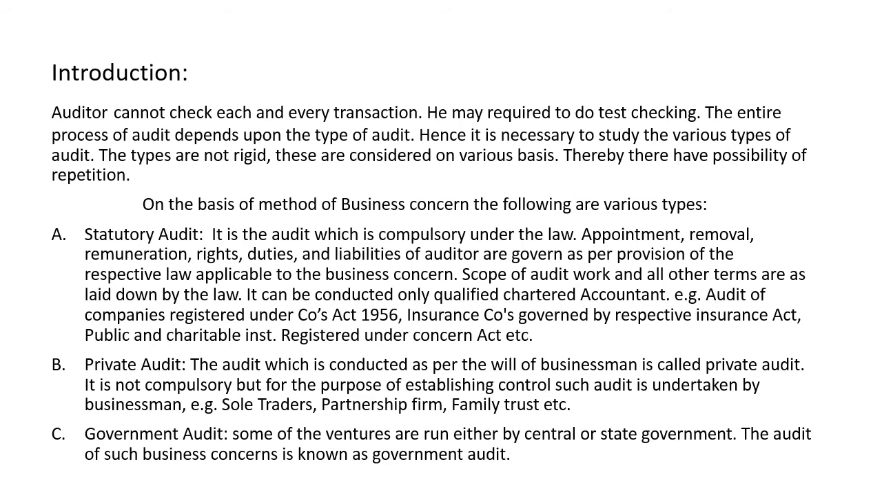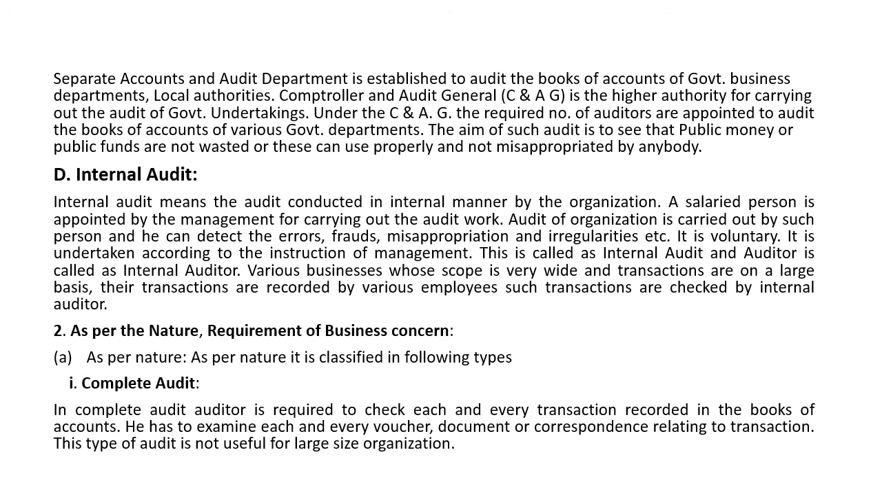Some ventures are run by the central or state government, and the audit of such business concerns is known as a government audit. A separate account and audit department is established by the government for auditing the books of accounts of government enterprises or local authorities. The Comptroller and Auditor General of India is the highest authority for carrying out the audit of government undertakings. Under it, the required number of auditors are appointed to audit the books of accounts of various government departments.